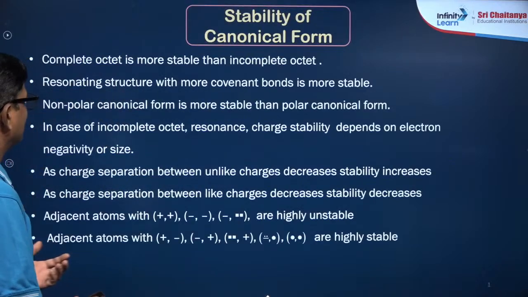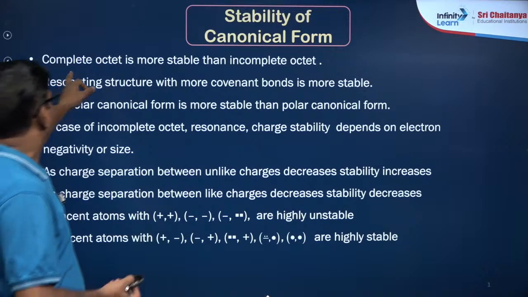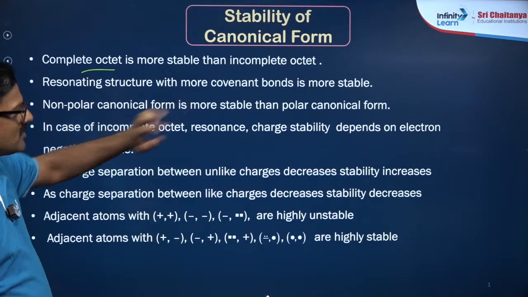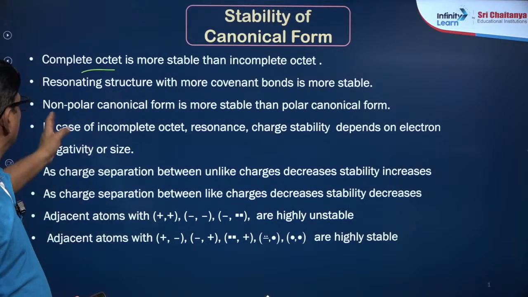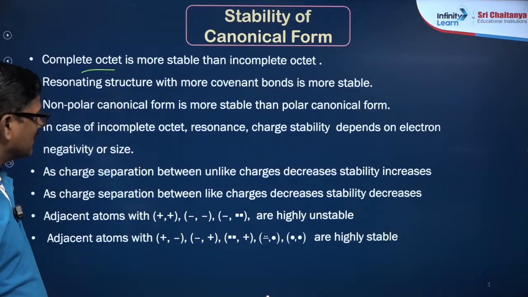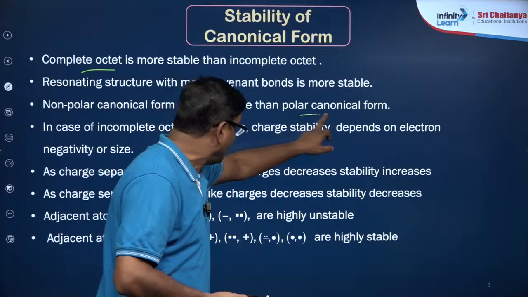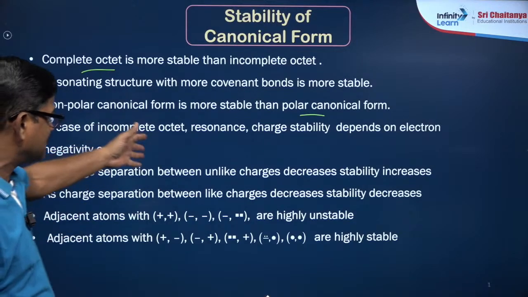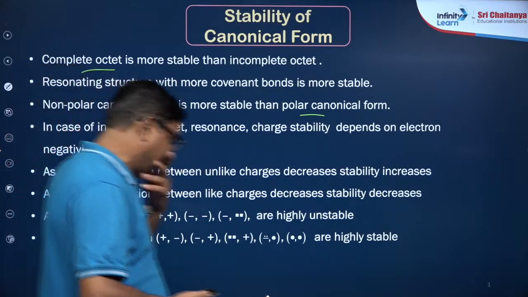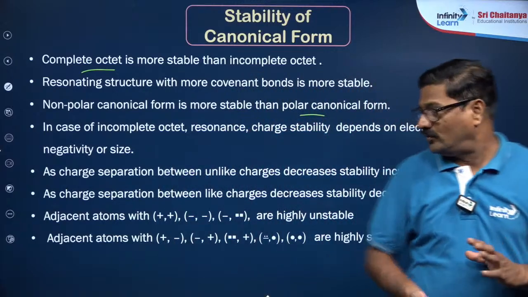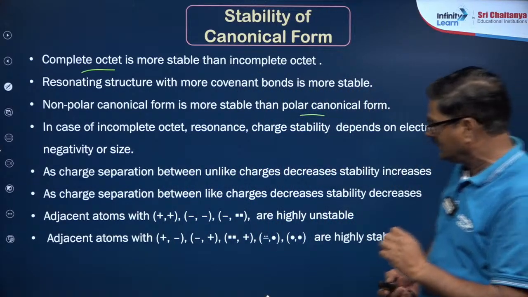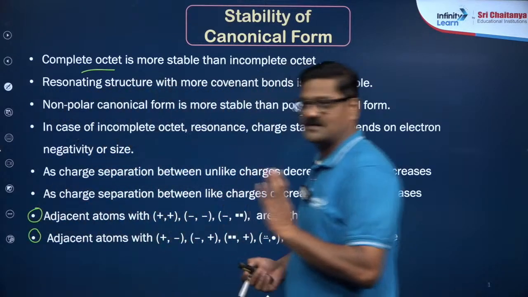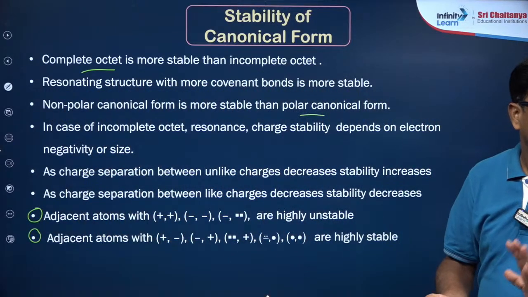So here 2 things. Complete octet वाला हमेशा stable होता है. Resonating structures with more covalent bonds are more stable. Non-polar canonical form is more stable than polar canonical form. I'll explain this point. In case of incomplete octet or resonance, charge stability depends on electronegativity of the atom. I'll tell. So when you read this kind of things, this point is very, very important. I'll come to this point after some time. Okay, come on.